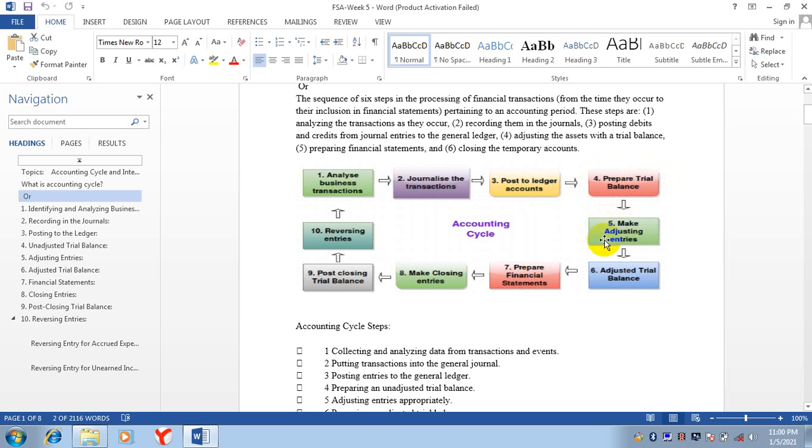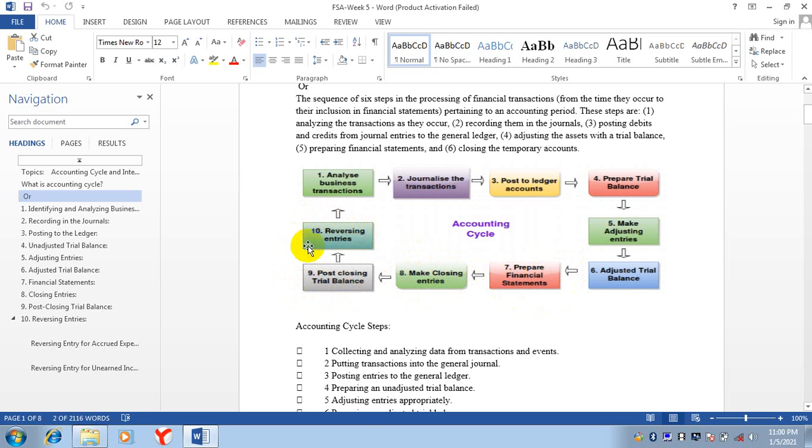Then we will make adjusting entries. Then from adjusting entries, we will make adjusted trial balance. Then we will prepare financial statements. Then we will make closing entries. After closing entries, we will make post closing trial balance.